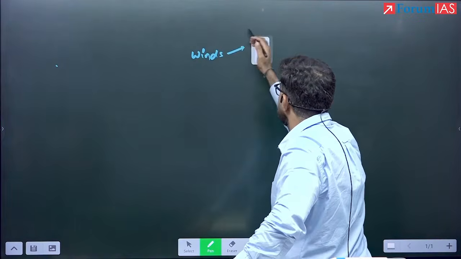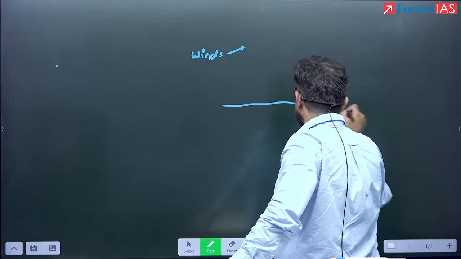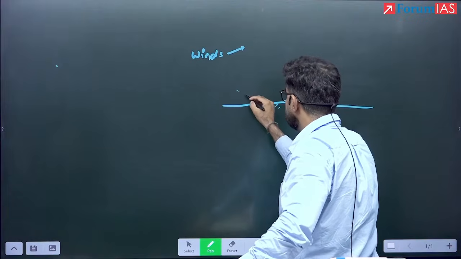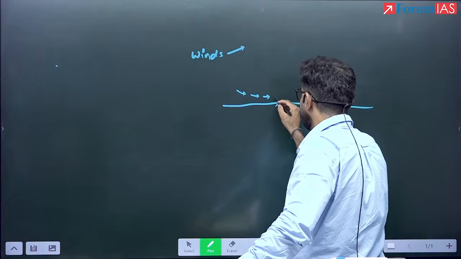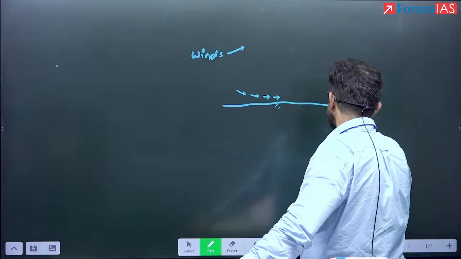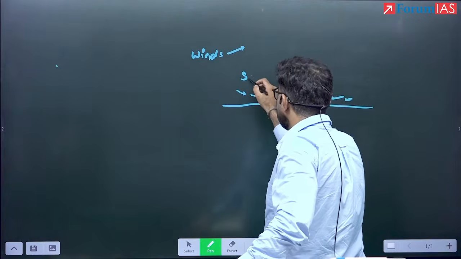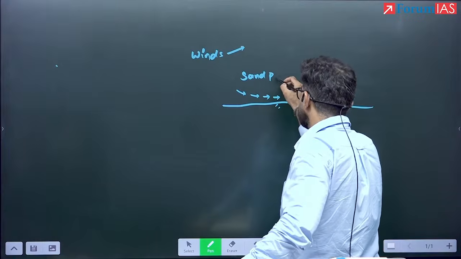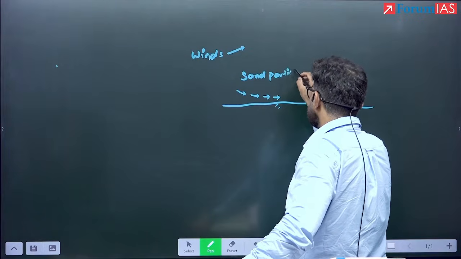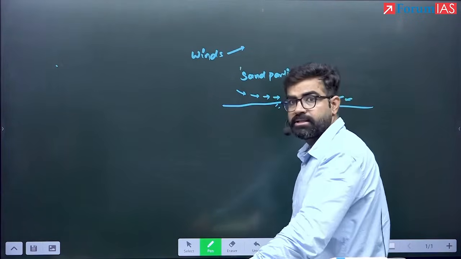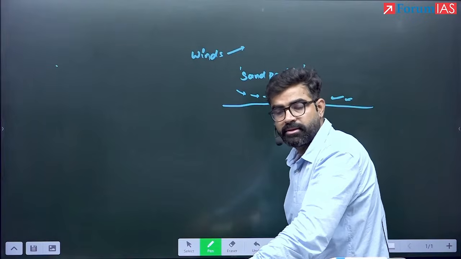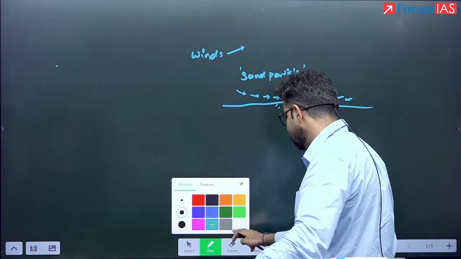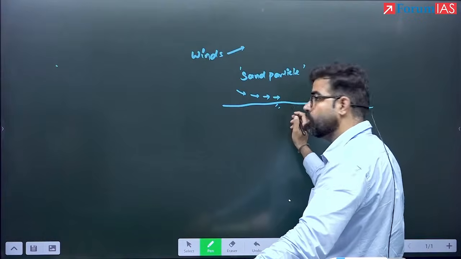See here, if it is the desert, in the lower levels, the winds moving close to the surface will have sand particles with them. Now, because of the sand particles, they will have abrasion power, erosion power, right? So they will hit the surfaces with great erosive power.